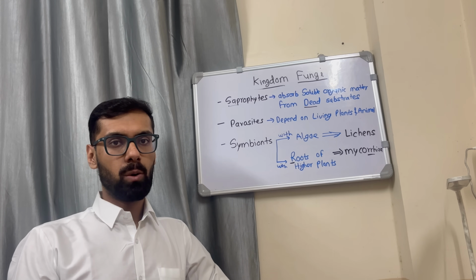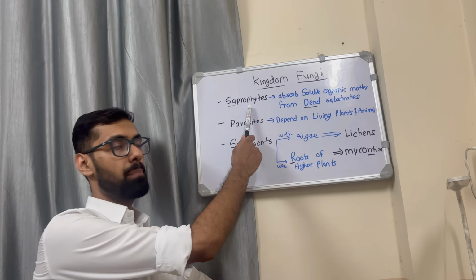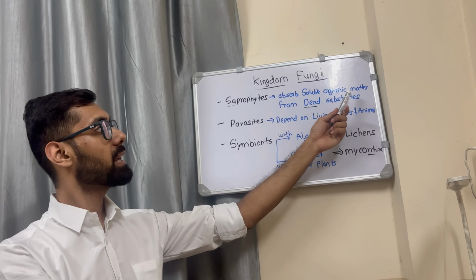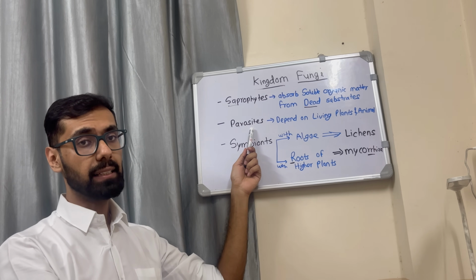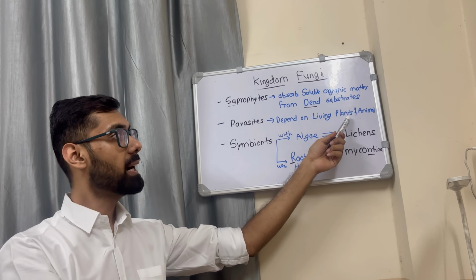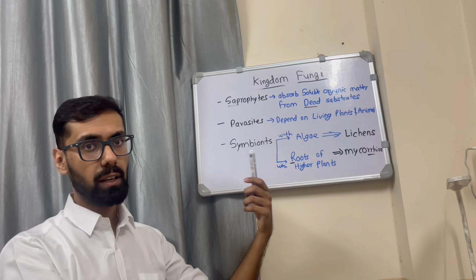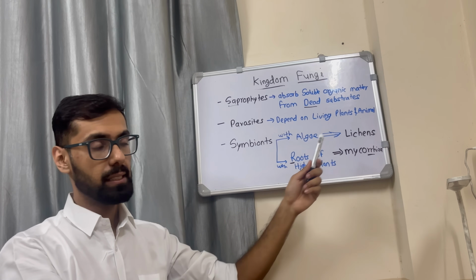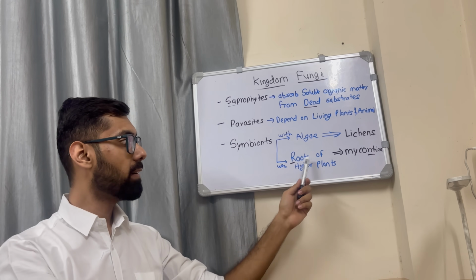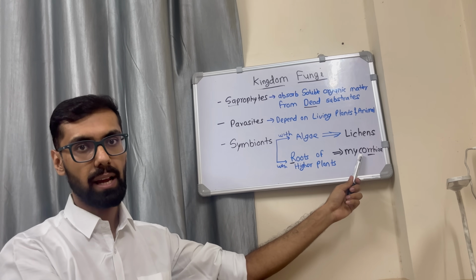Fungi are a heterotrophic group of organisms. They can occur as saprophytes, that is, they absorb soluble organic matter from dead substrates. They can be parasitic, that is, they depend on living plants and animals. They can also occur as symbionts. In association with algae, they are called lichens. In association with roots of higher plants, they are called mycorrhiza.